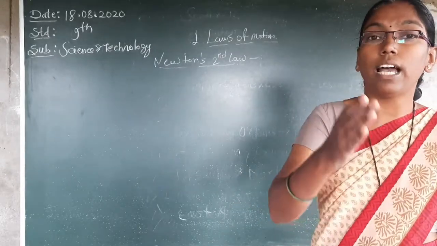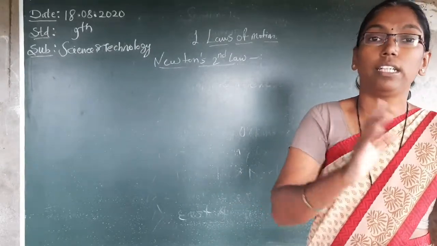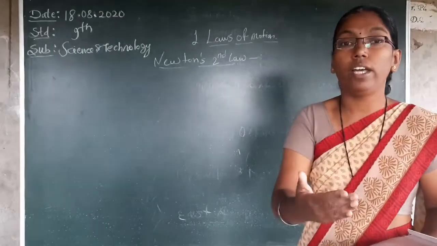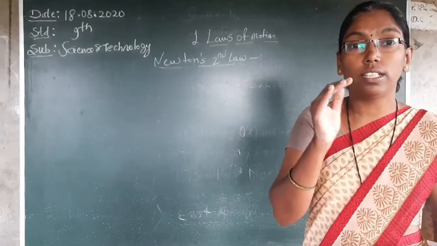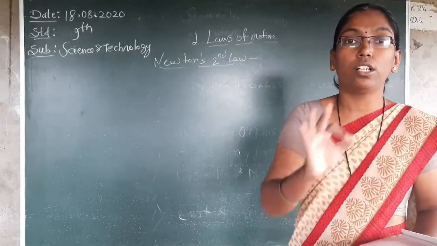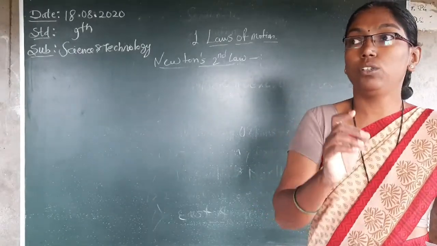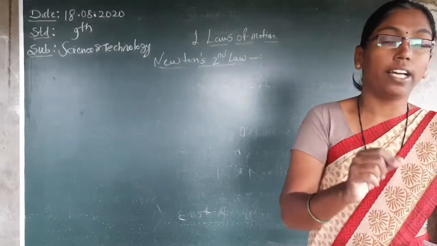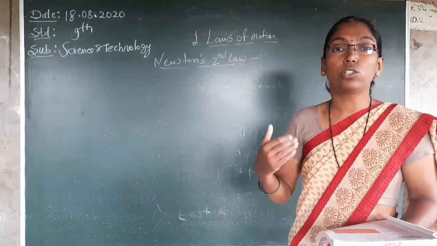So mass and velocity or speed are very important for the second law. The ball having speed we can catch easily, and the ball not having speed we cannot. Everyone knows about the cricket match. You can see how the bowler throws the ball.